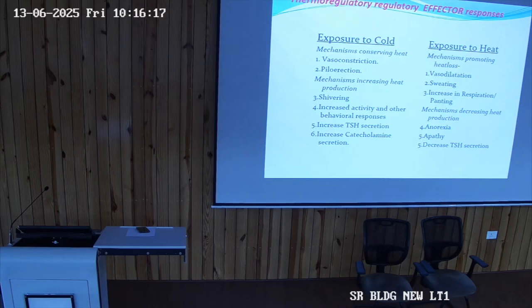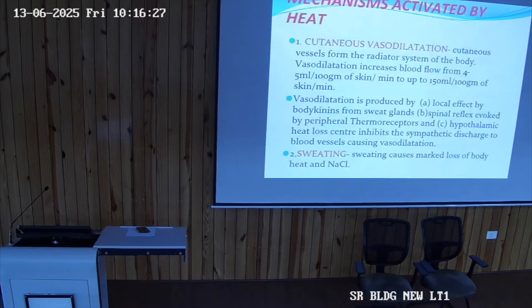Panting is seen in animals, especially dogs. Mechanisms decreasing heat production are anorexia, apathy, and decreased TSH secretion, in response to exposure to heat or environmental conditions. So this is about vasodilation, how much it will be done, and which centers are controlling it. Sweat causes marked loss of body heat and sodium chloride.